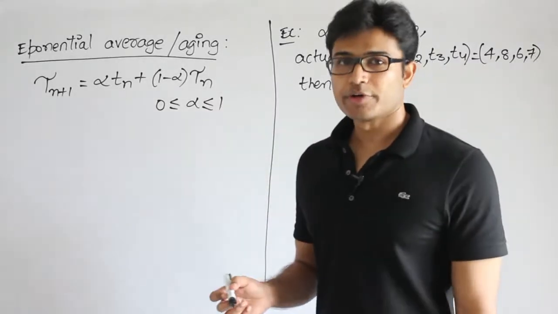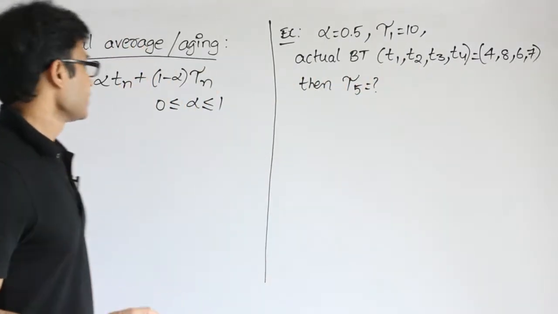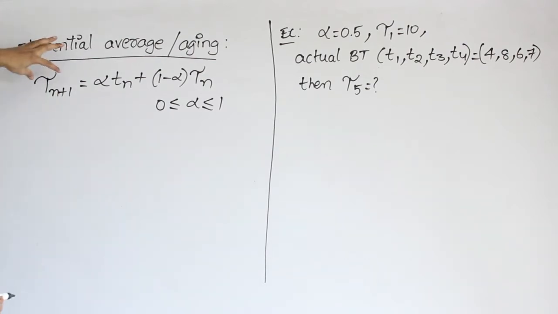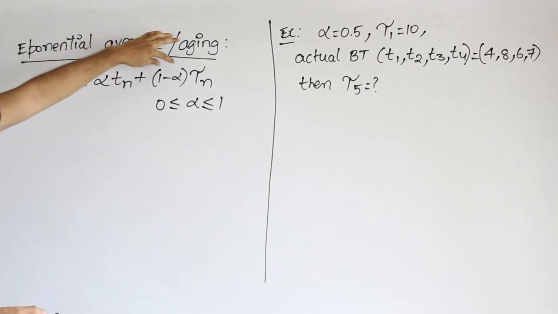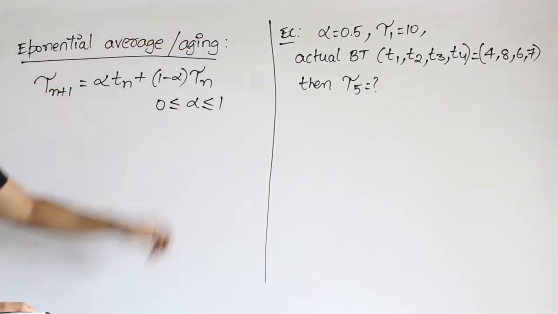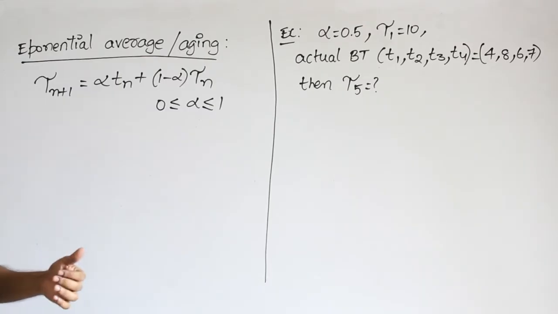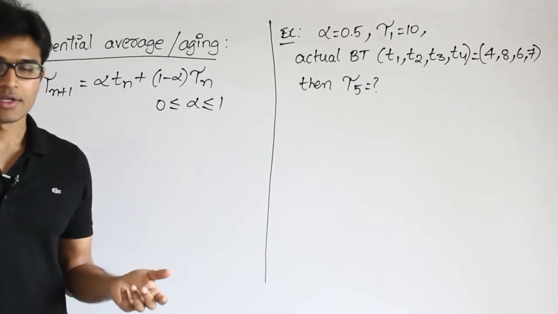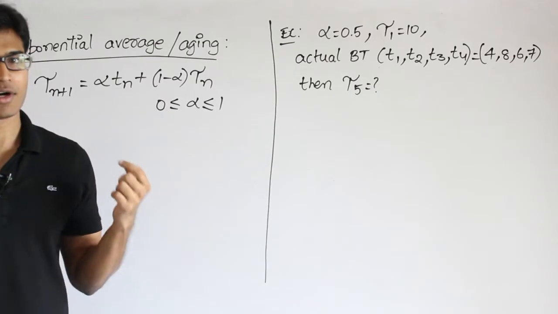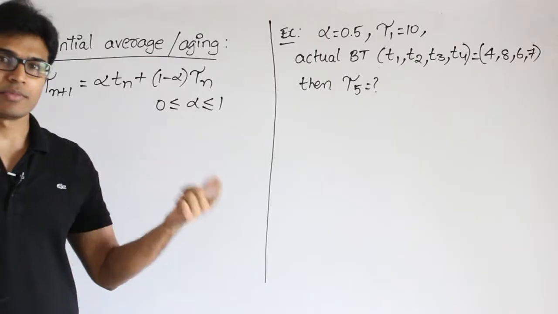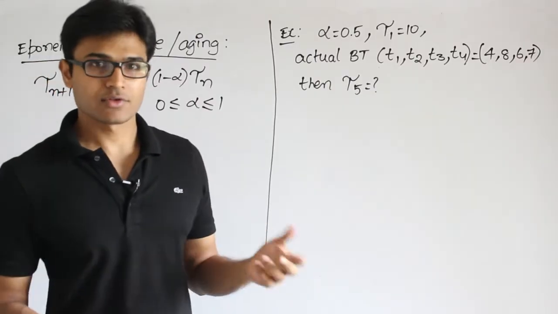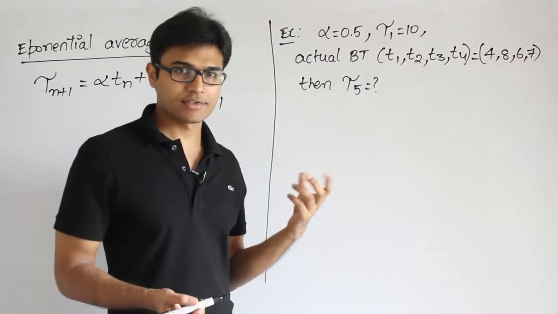Now the next dynamic method to predict the burst time is exponential average. So exponential average is like this. To predict the time of the n plus 1th process, we are going to take alpha into the actual time of the previous process plus 1 minus alpha into the predicted time of the previous process. Which means when you are at process P5, then I am going to depend on two things. One is what has happened to P4's actual time, and then what we predicted for P4, right? So we are going to take the average of these two. I mean, not exactly the average, some kind of combination.